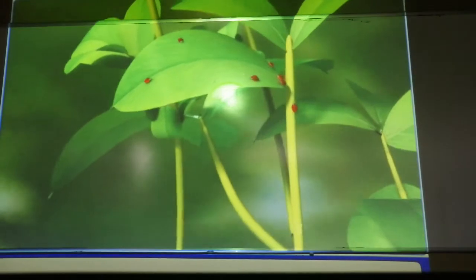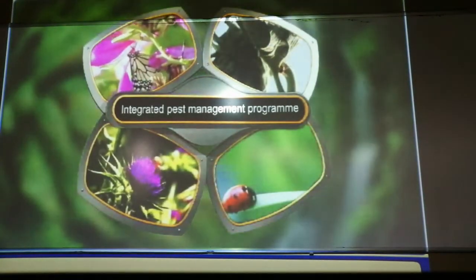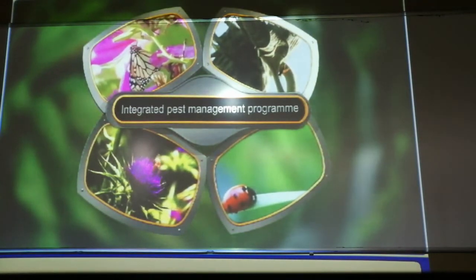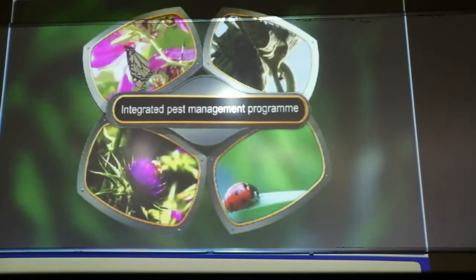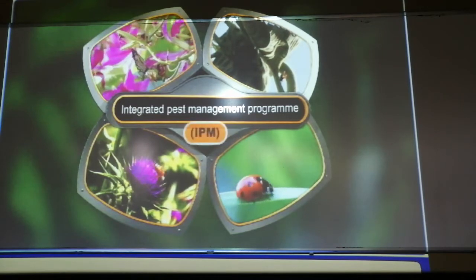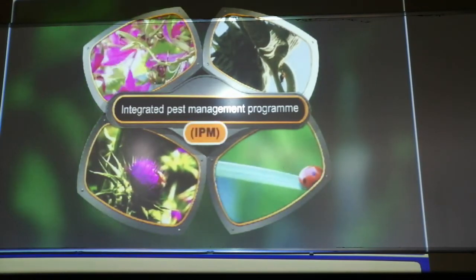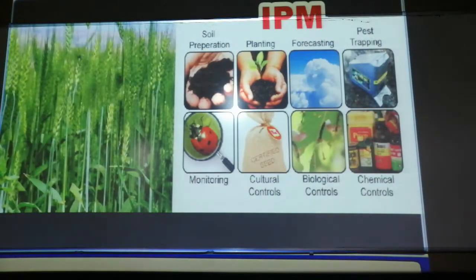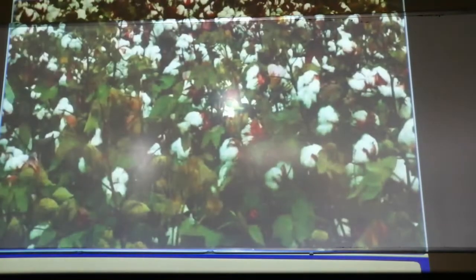These dragonflies are eating the larvae, the small flies and the mosquitoes, and keeping them away. So this is an integrated pest management program, wherein one particular insect or living creature is used so that the other creatures get away from here. This is IPM, wherein soil preparation, planting, forecasting, pest trapping, monitoring, cultural control, biological control and chemical controls will come. So all together this is called IPM, or integrated pest management.